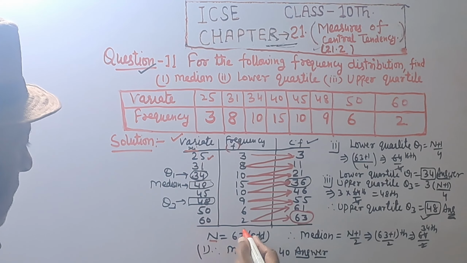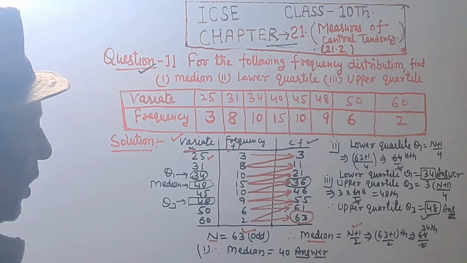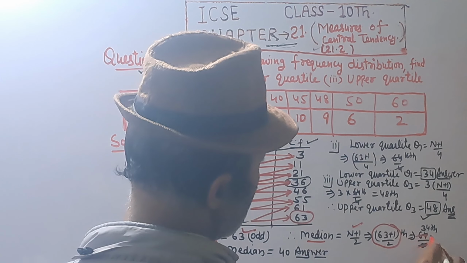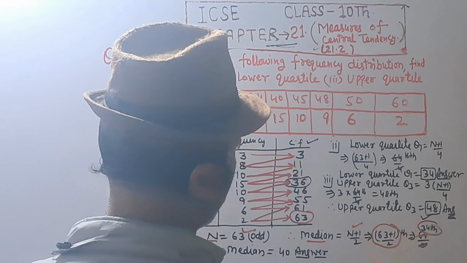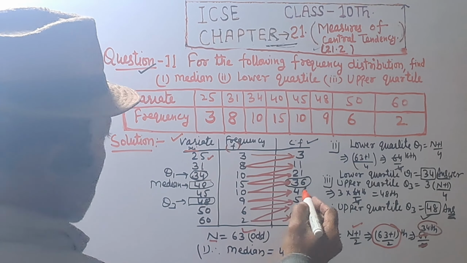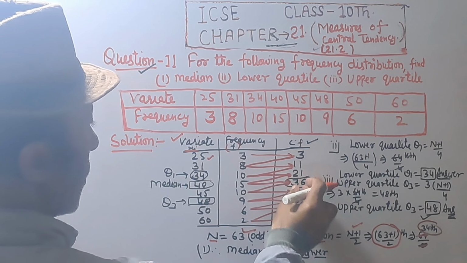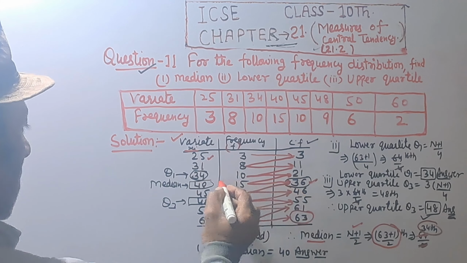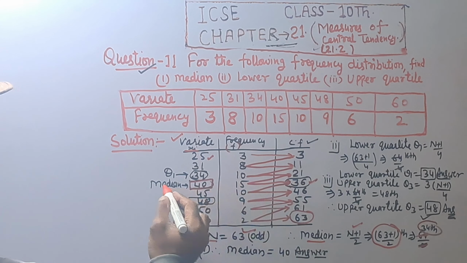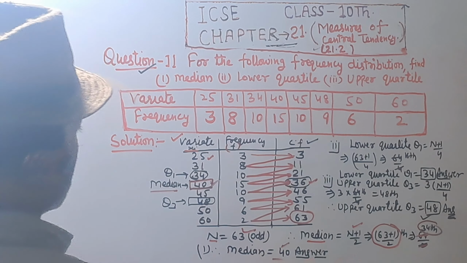So n is equal to 63, which is odd, and median equal to n plus 1 upon 2. N is 63. 63 plus 1 upon 2 equal to 64 upon 2th term, that is 34th term. 64 divided by 2 is equal to 34, and in cumulative frequency 34 lies in 21 to 36, and median equal to corresponding value of xi, that is equal to 40. So median equal to 40, answer.